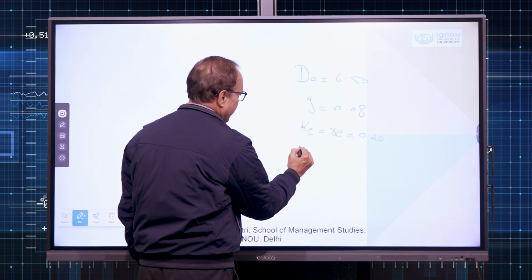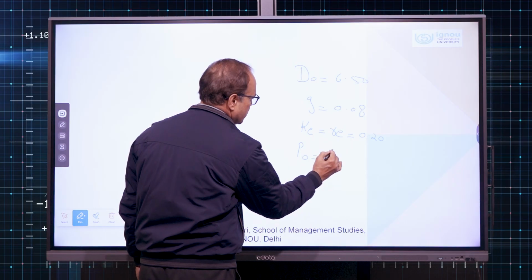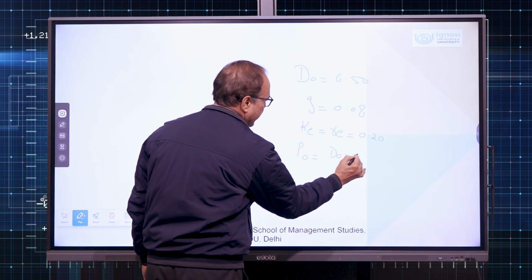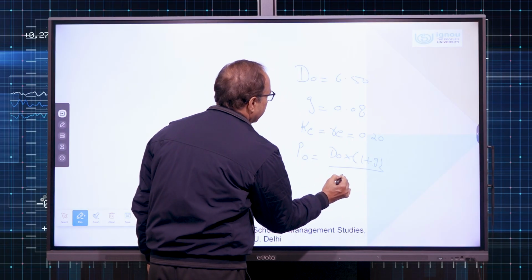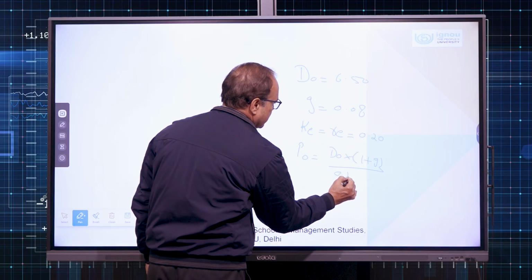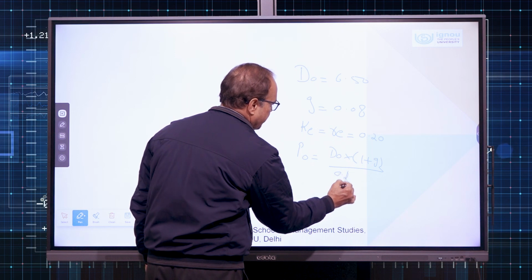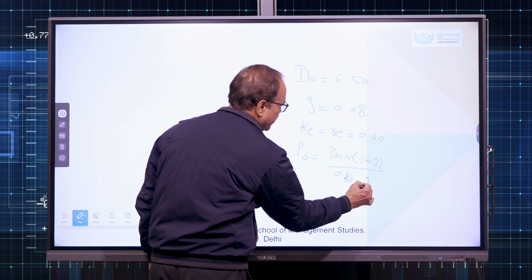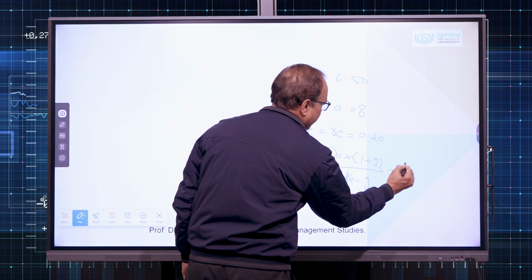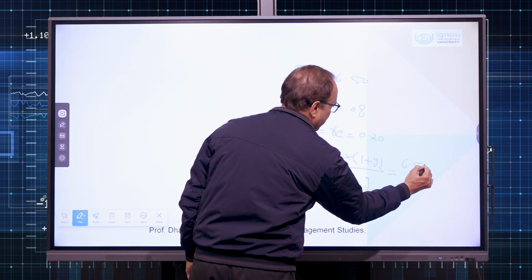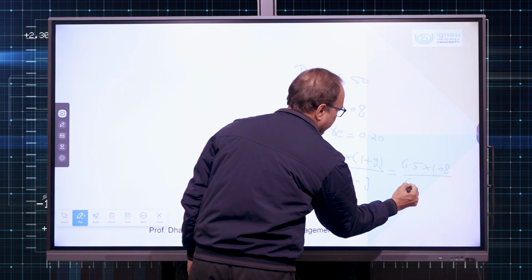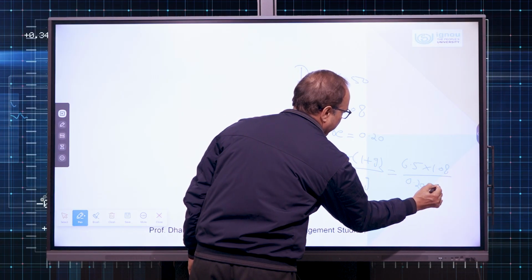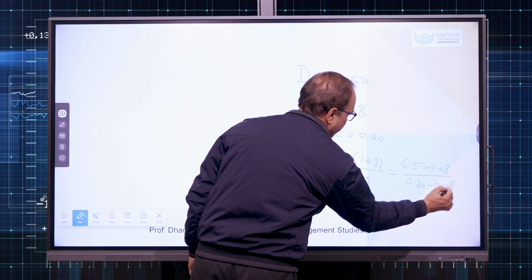We can use the formula P0 equals D0 multiplied by 1 plus G, divided by KE minus G. Now, if we plug in the values, 6.5 times 1.08 divided by 0.20 minus 0.08.